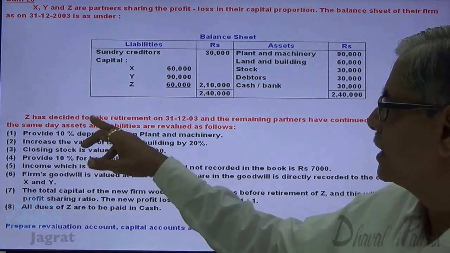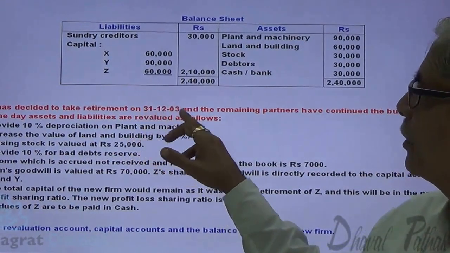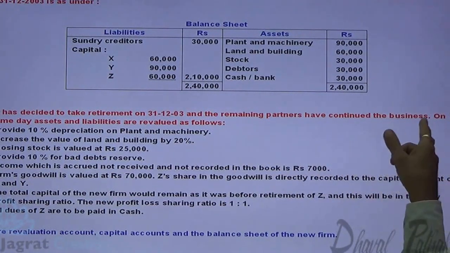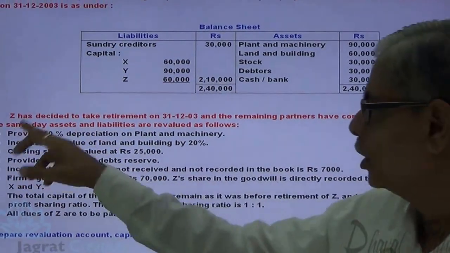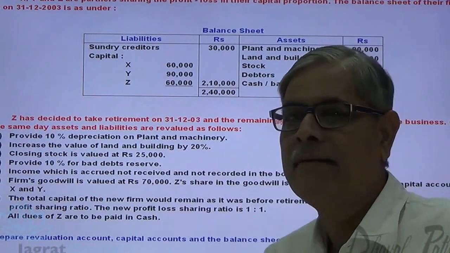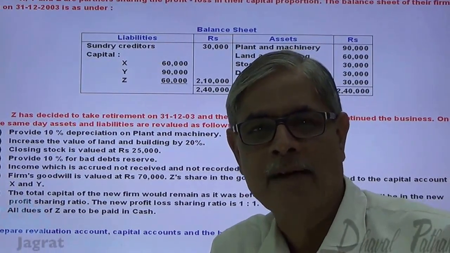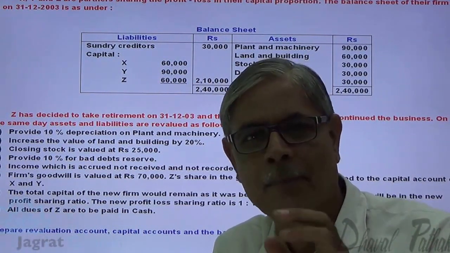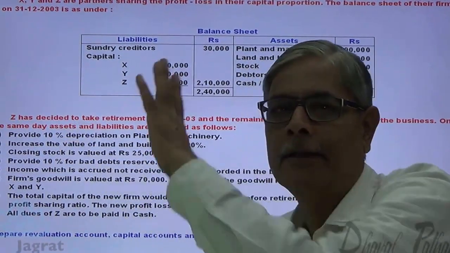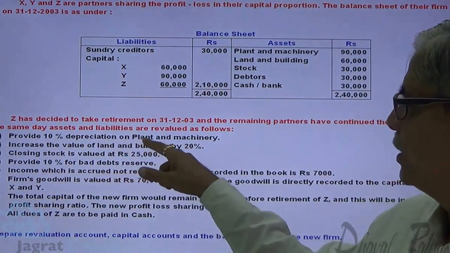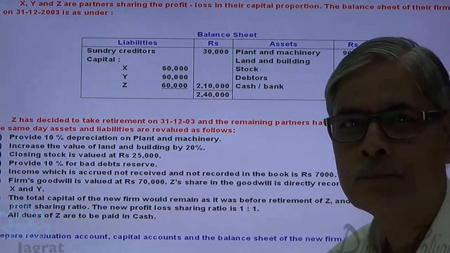Z has decided to take retirement from 31st of December 2003, the same date, and the remaining partners have continued the business. On the same day, assets and liabilities are revalued as follows. So you are given the details of adjustments required to be taken care of at the time of retirement of Z.